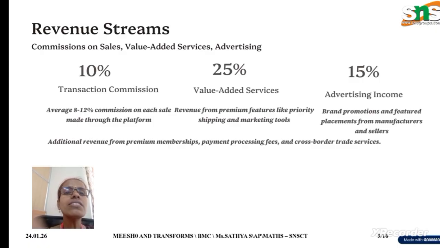So 10% through transaction commissions we are getting, and 25% from value added services, which is revenue from premium features like priority shipping and marketing tools, right? And the third thing is 15% from advertising. So the brand promotions and feature placements, which come from the manufacturers and the sellers.